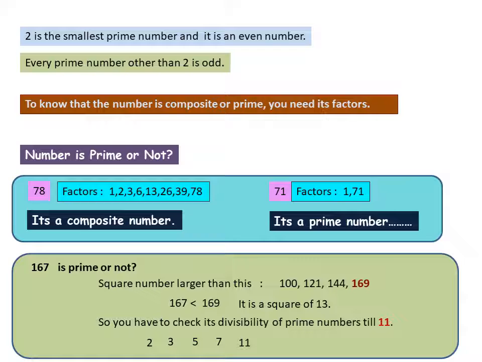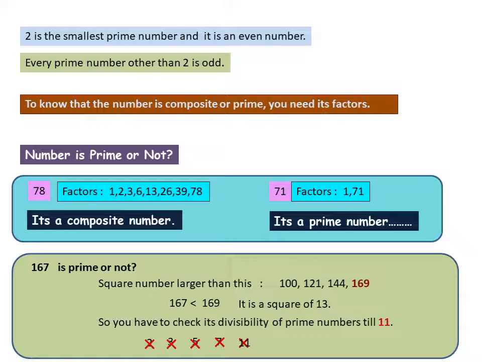2. So 167 cannot be divided by 2 fully. It will give you a remainder 1. And 3, not possible. It will give you a remainder. This 5, not possible, because only the numbers ending with 5 or 0 are able to be divided by 5. Then 7, not divided. 11, not divided. So in each case you are getting some remainder. So this 167 is not at all fully divided by these 5 numbers.